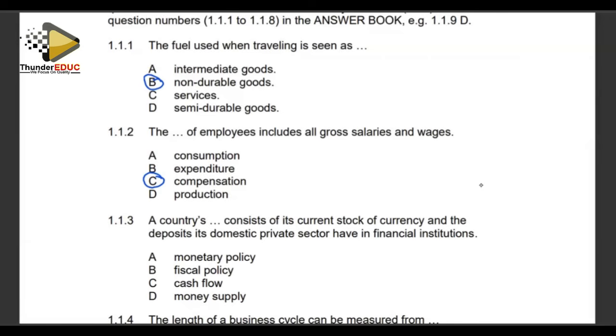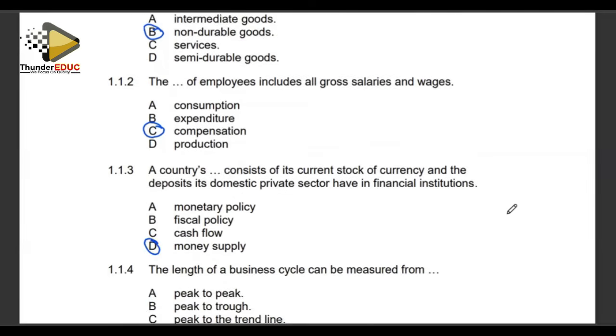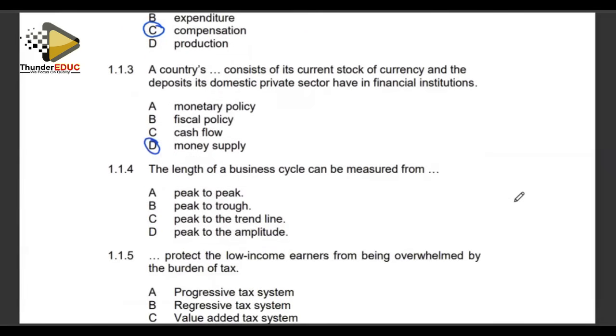Number 1.13 says, a country's dash consists of its current stock of currency and the deposits its domestic private sector has in financial institutions. Basically, that is the country's money supply stock. It consists of the current stock of currency in circulation and also the demand deposits that have been put into financial institutions. That is the total money supply.